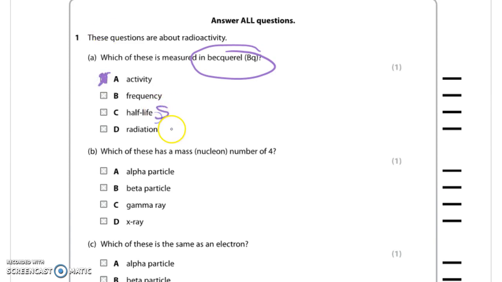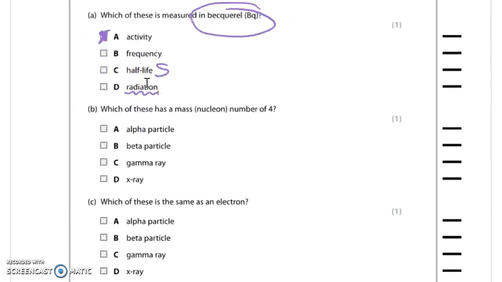Half-life would be measured in seconds. Radiation, what does that mean? Frequency is the closest of those distractors because that's measured per second, but activity is counts per second, which is the becquerel.